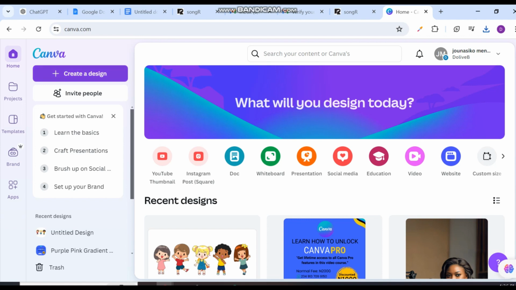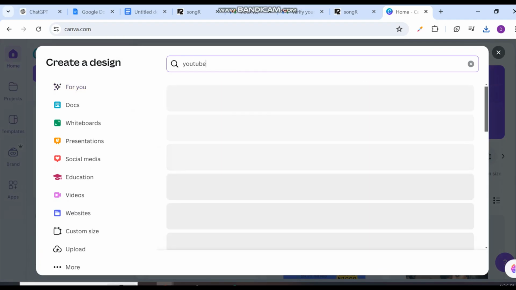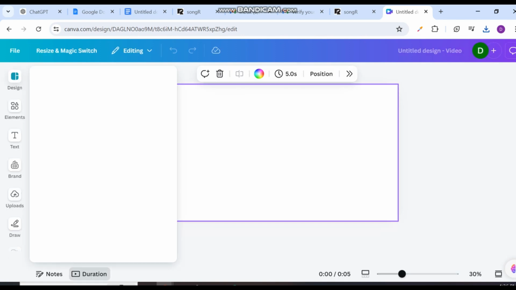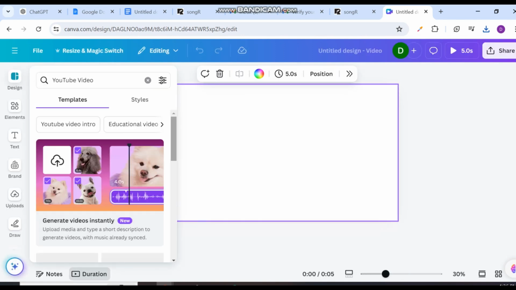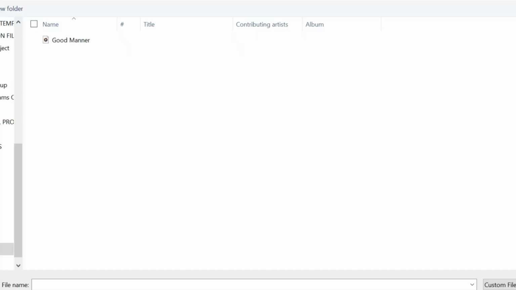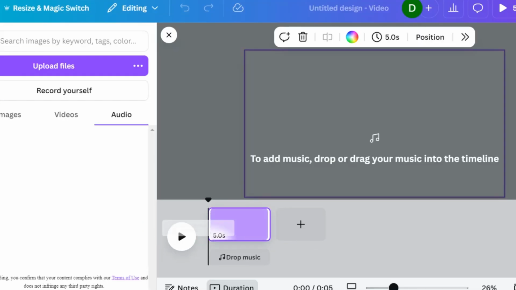On Canva, we're just going to click on create a new design and select the option YouTube video. Then we'll have a blank page like this. The next thing we'll be doing is to import the song we downloaded and saved on our device earlier. I'll click on upload, upload the song I downloaded earlier, and import it right here. Then I'll drag it to the timeline.